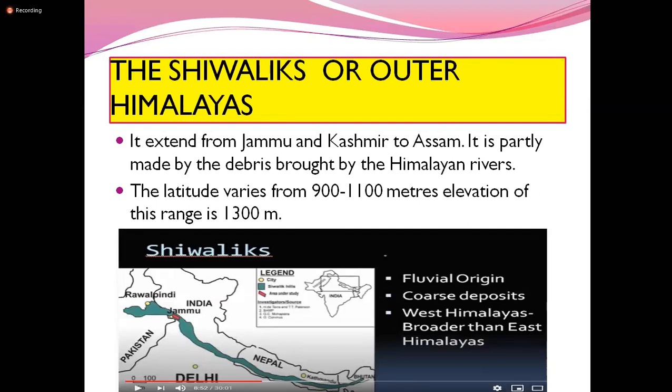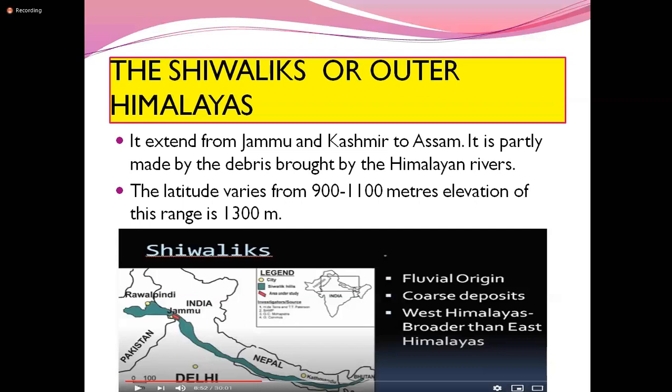It is also called the outer Himalayas, the Shivaliks. It extends from Jammu and Kashmir to Assam. In this map, you can see it extends from Jammu and Kashmir till Assam. It is partly made by the debris brought by the Himalaya. What do you mean by debris? Small stones. So it was brought by the Himalayan rivers. The Shivaliks are partially filled with this debris brought by the Himalayan rivers.